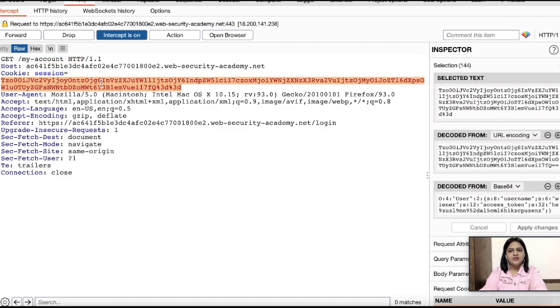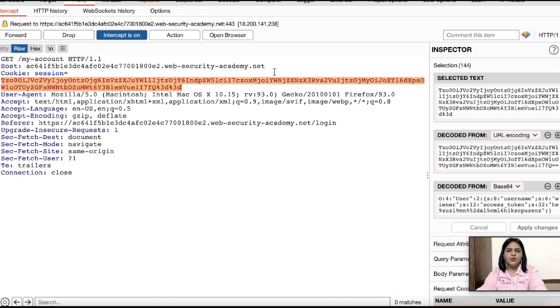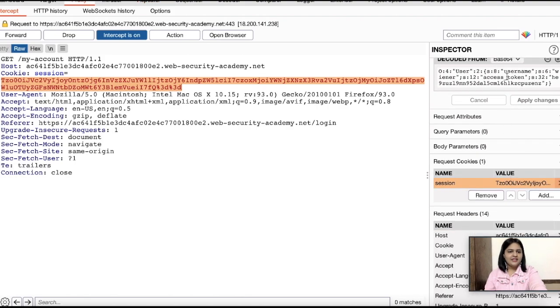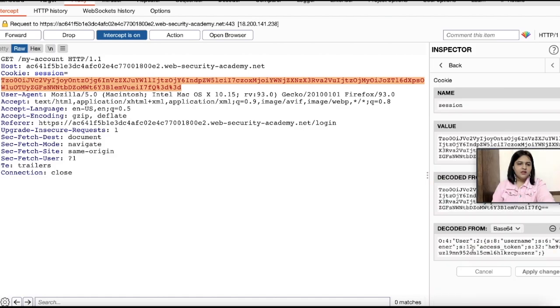Now according to the description, we need to look into the session cookie. Here is where the cookie is. You can again do it in two different ways. One is sending this cookie into the decoder, or you can use this inspector. I will prefer to use the inspector because it's easy, and I don't have to do so many steps. Now on the right hand side, you can see this part wherein you are able to edit the cookie.